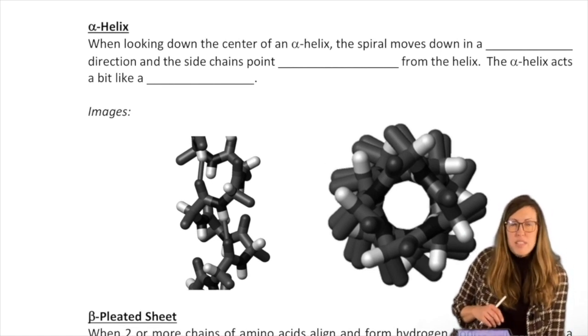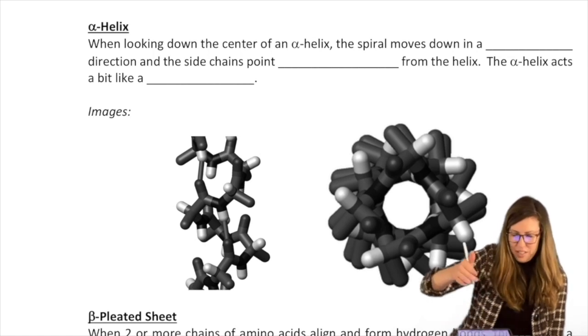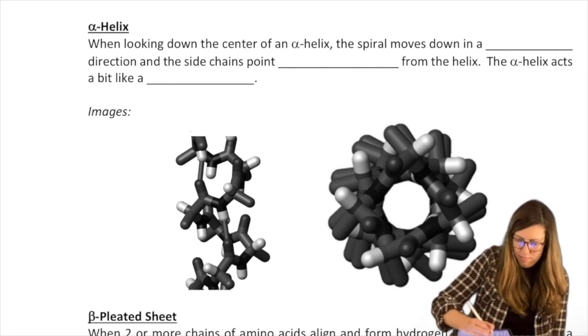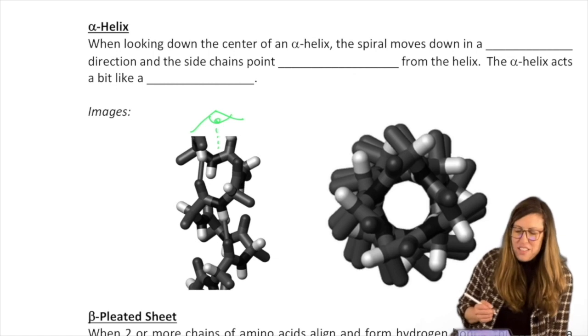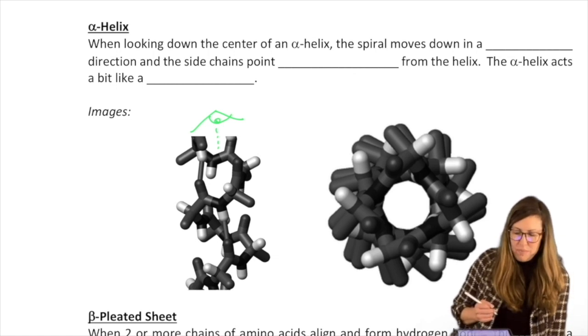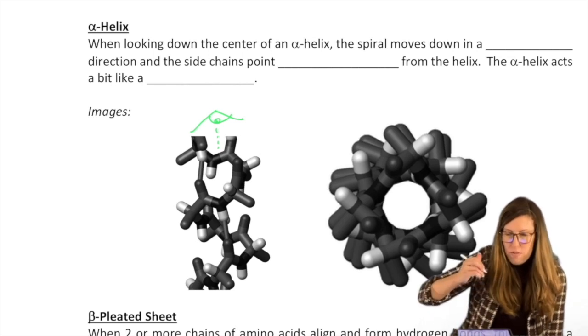Alpha helix is what it sounds like, a helix. So if you look down the center of an alpha helix, so it's helical, like DNA is helical, right? If you look down the center of the alpha helix, the spiral moves down. Imagine you're following the spiral.